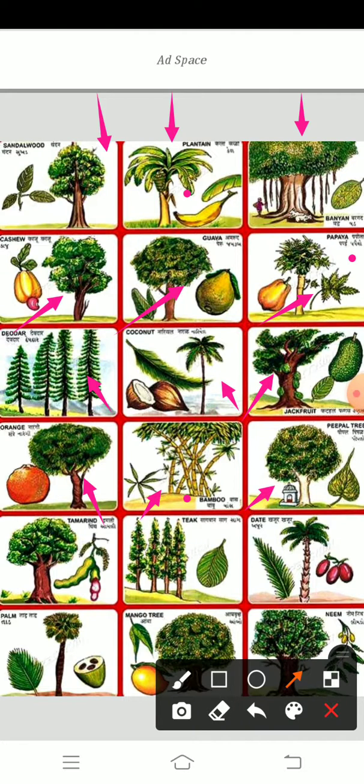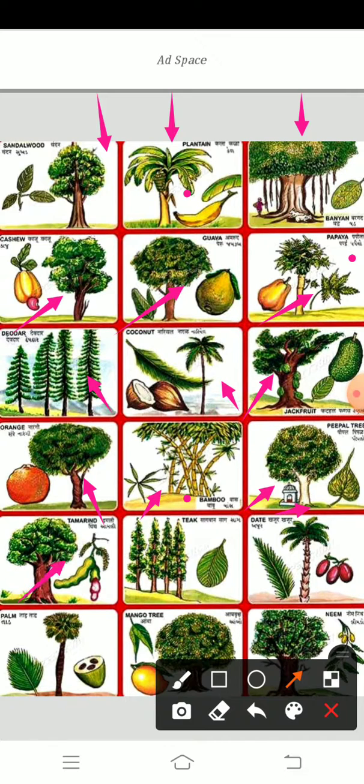Then the peepal tree. In many villages, under the peepal tree there is a small temple, not like a big temple, where some idols are kept, and they are doing the puja.